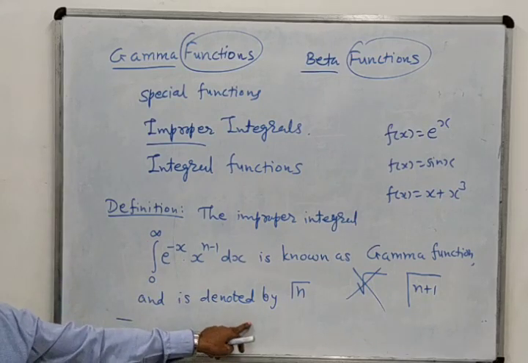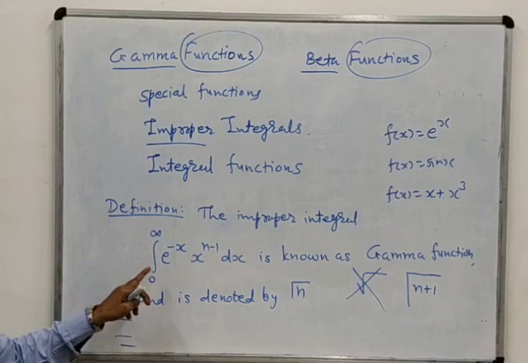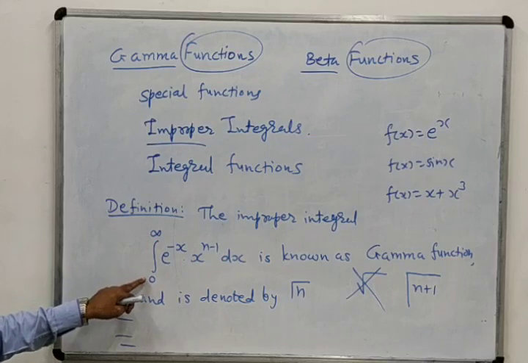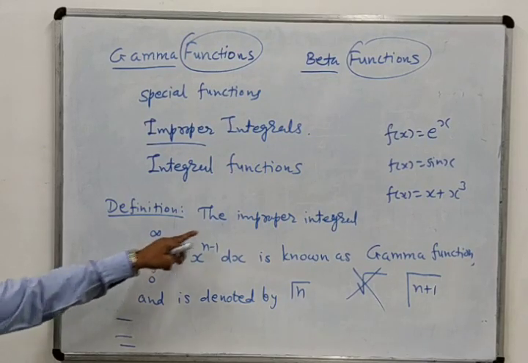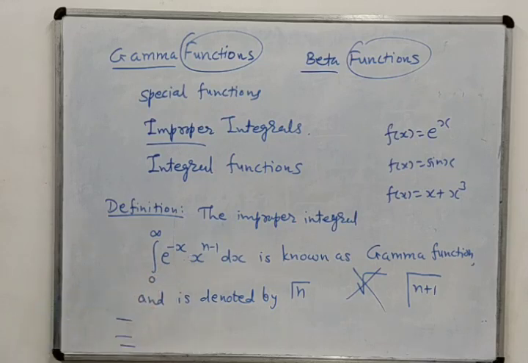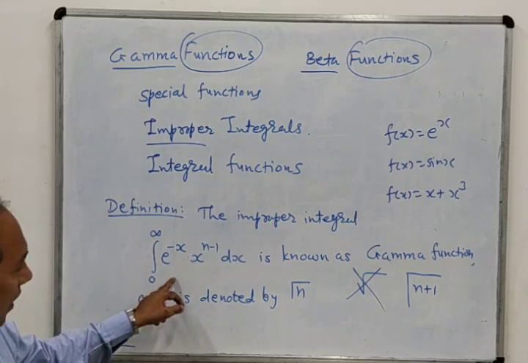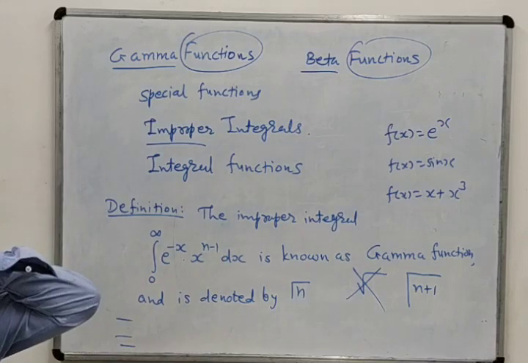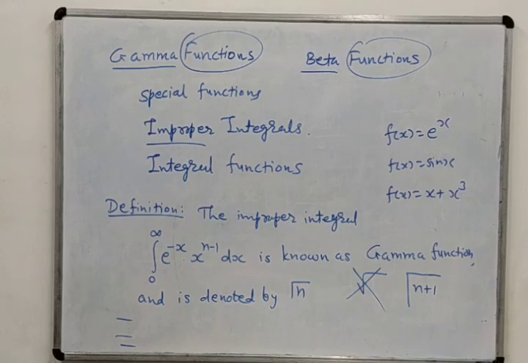You can observe that gamma n is given in the form of integration. Actually, gamma n is the function. This is given in terms of integration, and the limits of integration are 0 to infinity, and that's why it is an improper integral. Inside it we have e raised to minus x, x raised to n minus 1 dx. You will have to remember this definition, and once you remember it, every problem can be solved very easily.